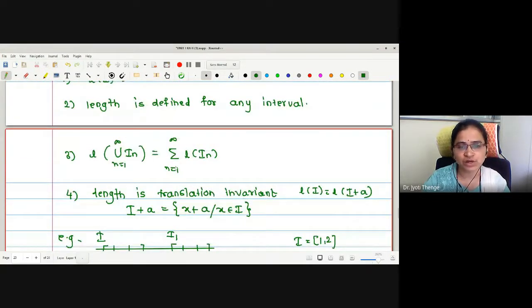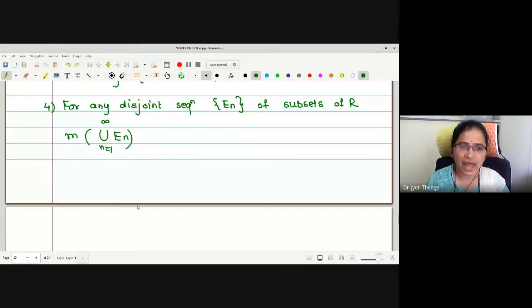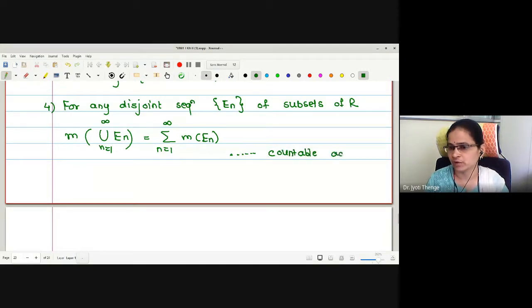This is the summation of the lengths of the individual intervals, right? Similarly, we will try to define measure of this union as the summation, n from 1 to infinity, of measure of this En. And whatever this property we were writing, this is called countable additivity. Name of this property is countable additivity.